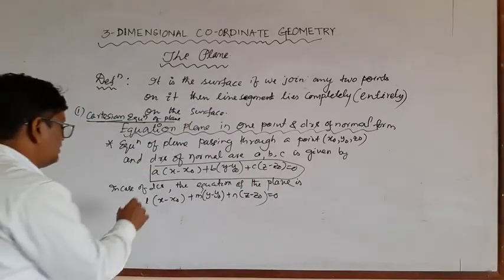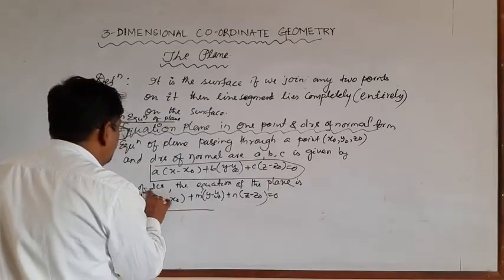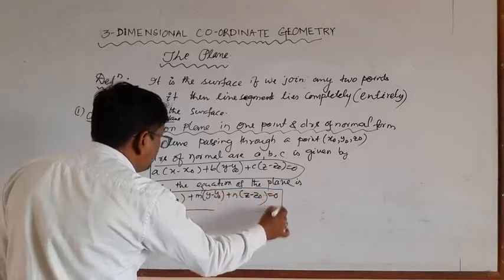So this is in case of direction cosines.